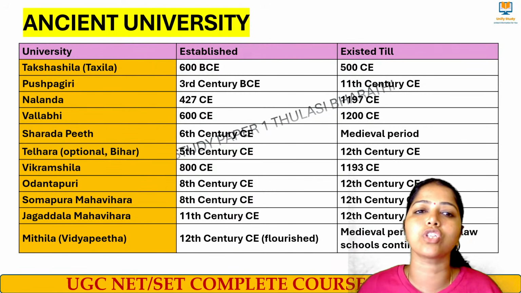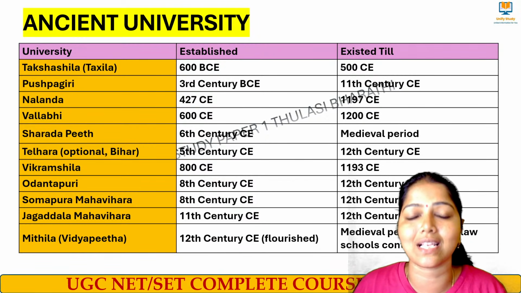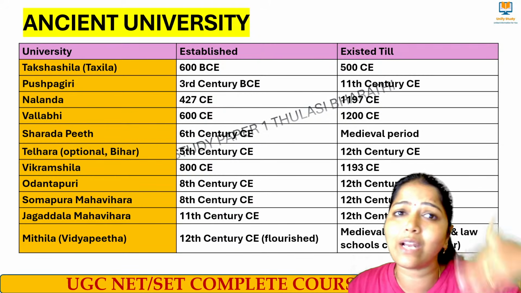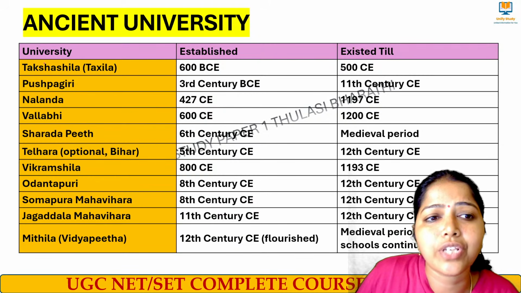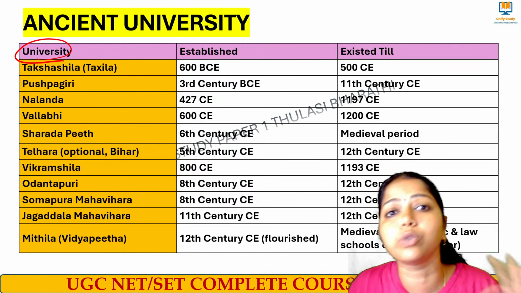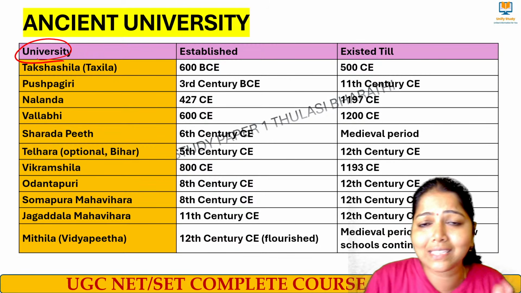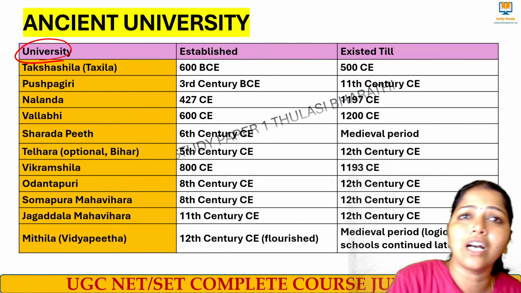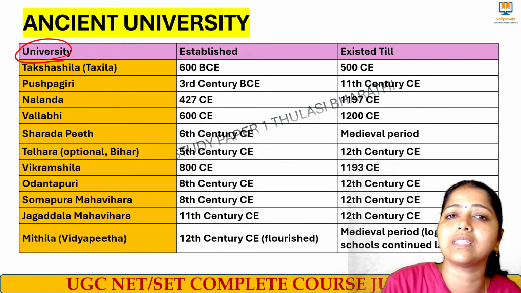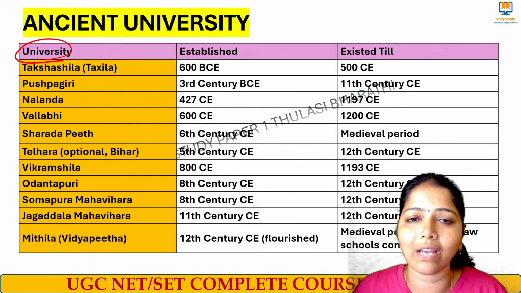So first we'll focus on ancient universities. Just visualize ancient universities, as I mentioned, after the late Vedic period. Most of the ancient universities were Buddhist universities, except Sridhanya Khandaka, Sharda Peeth, and some universities from South India, which focused on their own culture.